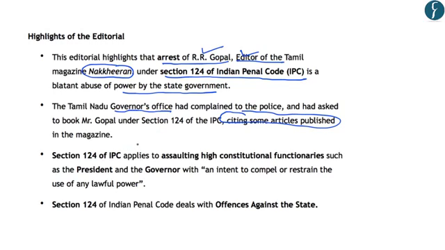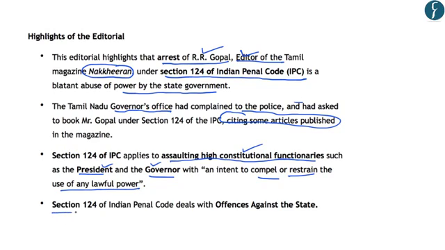Now regarding section 124 of the IPC, you should know that it applies to assaulting high constitutional functionaries such as the President and the Governor with an intent to compel or restrain the use of any lawful power. So any activity of a person which tries to compel or restrain or limit the use of power of the President and the Governor or any high constitutional functionary can be booked under section 124 of the IPC.